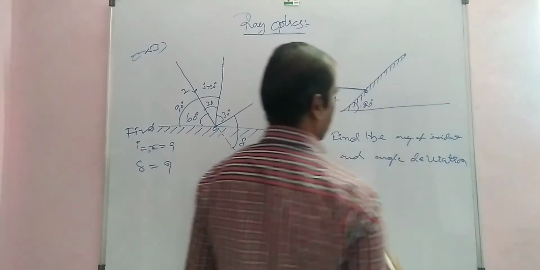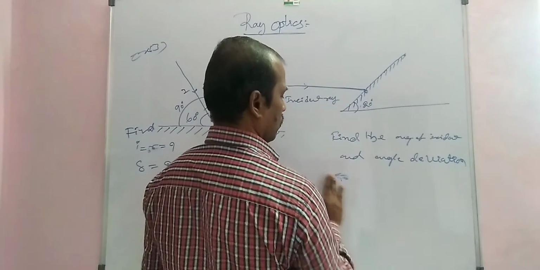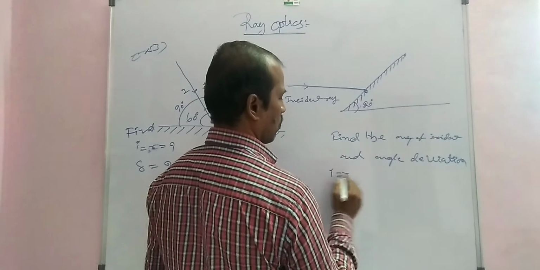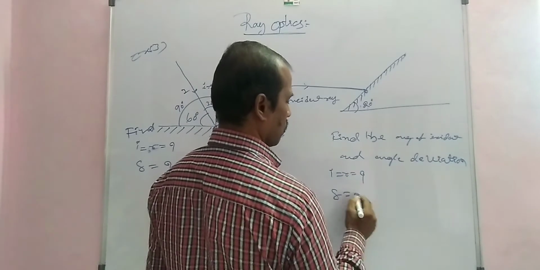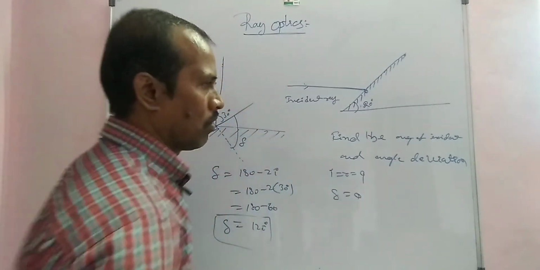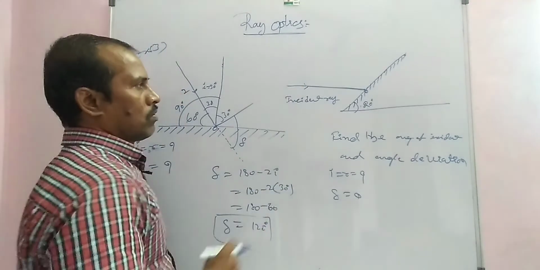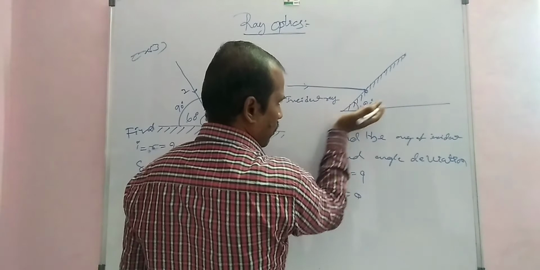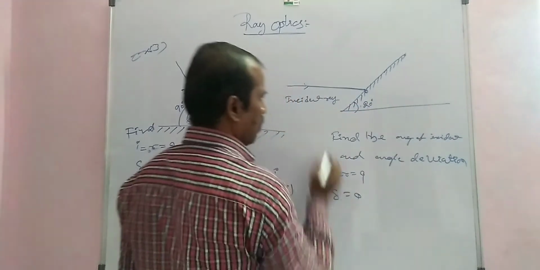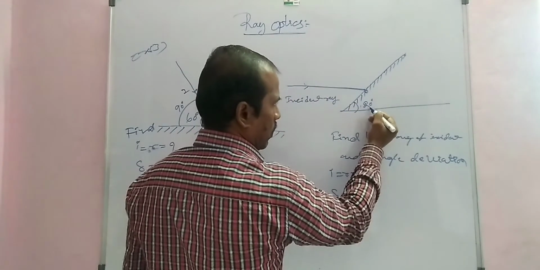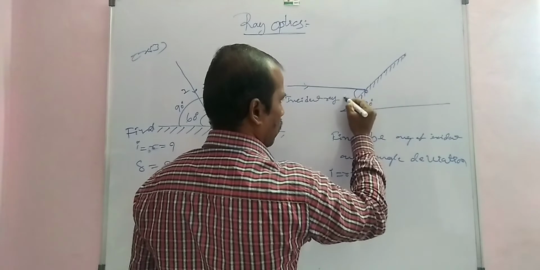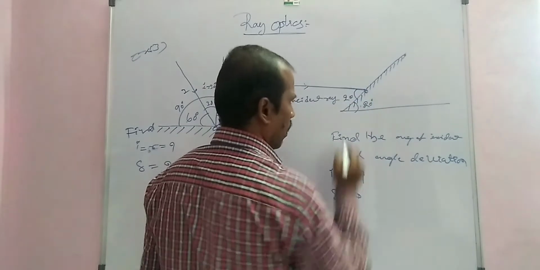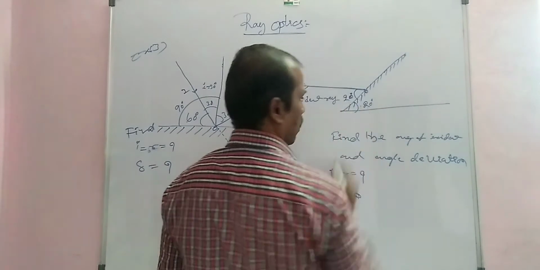So i is equal to r is equal to question mark, and delta is equal to question mark. How do we solve this type of problem? First of all, this plane mirror is at an angle of 20 degrees with the horizontal. So this angle is also 20 degrees, and this is the glancing angle, 20 degrees.